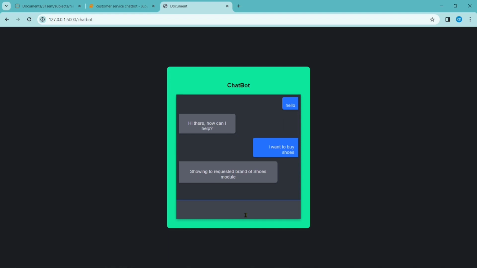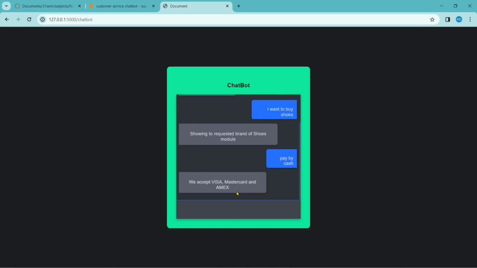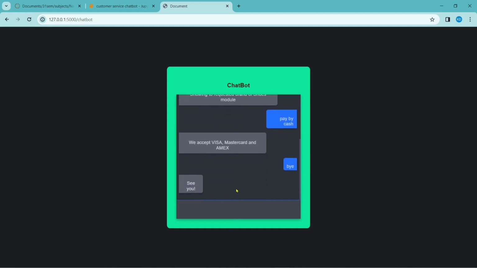And let's say I have given the order, right? Let's say pay by cash. So it is saying that we accept Visa, Mastercard, and Amex. But I think it will not accept cash. So yeah, we got the required information, and let's say goodbye. Bye. See you. Yeah, that's it for the basic chatbot. You can integrate it with any of your choice of websites. That's it for the video.